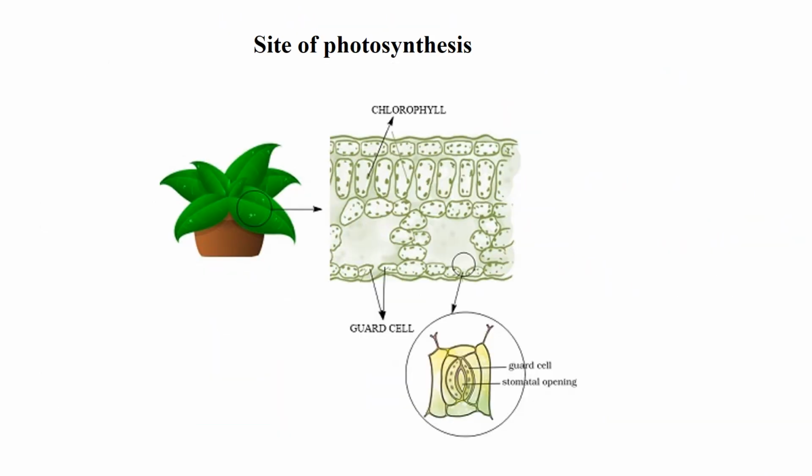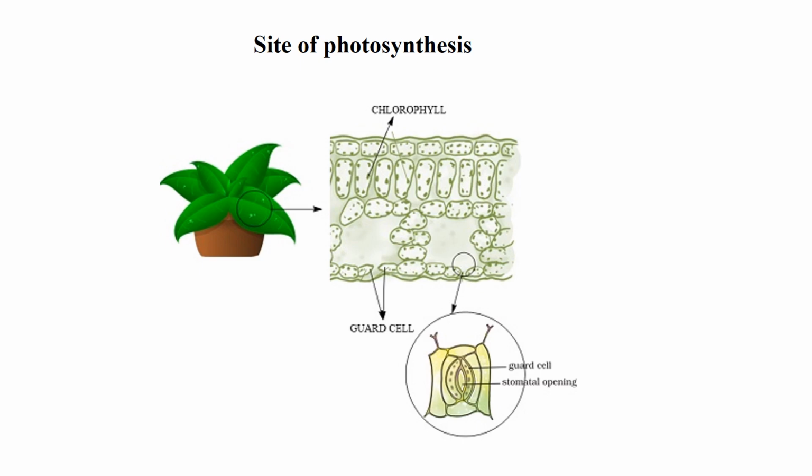Next, the site of photosynthesis. Site means where photosynthesis takes place. Photosynthesis mainly occurs in the chloroplast. You can see in green leaves there are some small pigment-like structures. These are called chloroplasts, and chloroplasts are filled with chlorophyll. Due to the presence of chlorophyll the color of the leaf is green, and chloroplast is present only in green plants, and that's why photosynthesis takes place. So the main site of photosynthesis is the chloroplast, where chlorophyll is present.